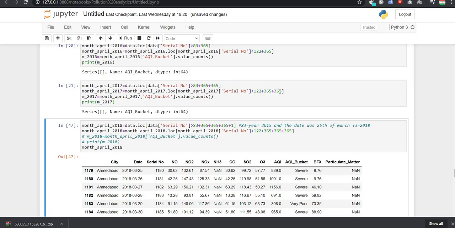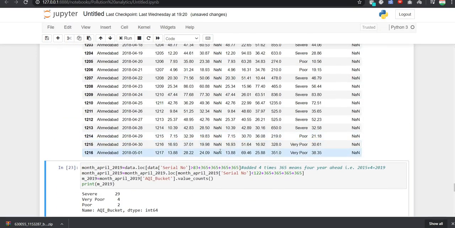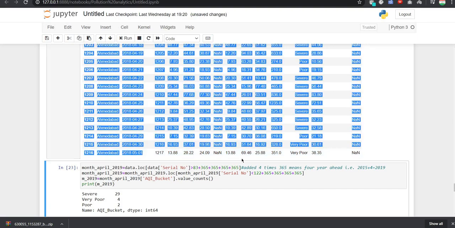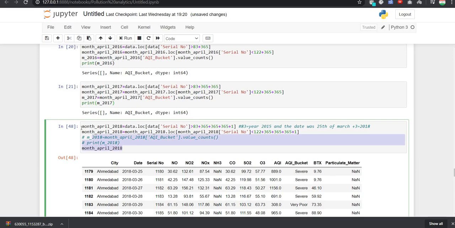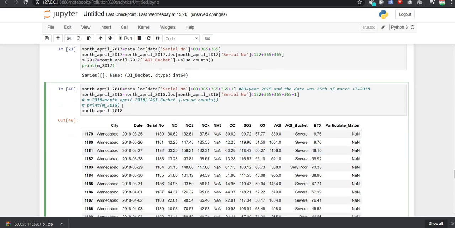So if we want 1 May, then also we will add one here also. So we will get the data of 1 May. Got the data for 1 May 2018. So both the values are equal. That is the pre-lockdown value of March, where the lockdown was established, and the value after lockdown. So after getting these things, now we will run this to see our output.